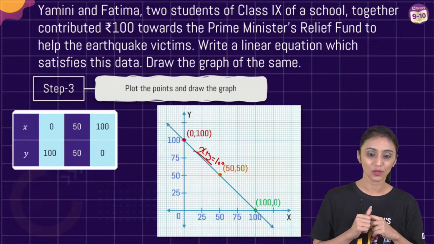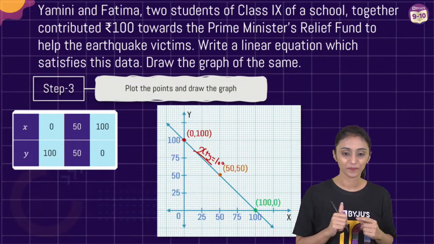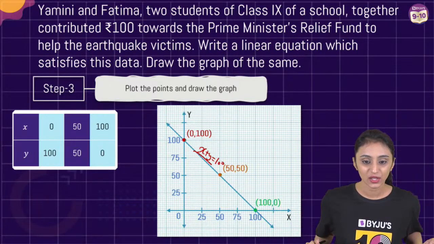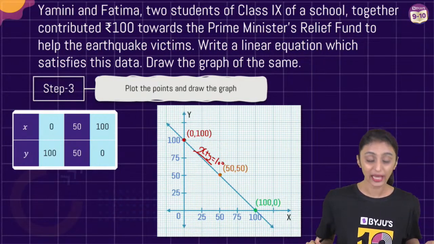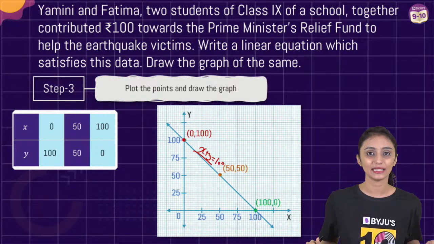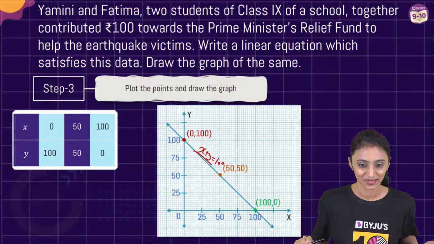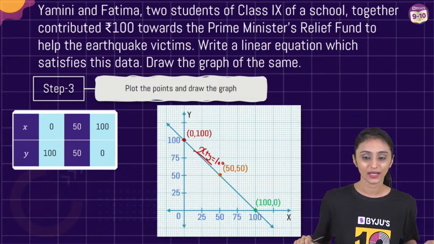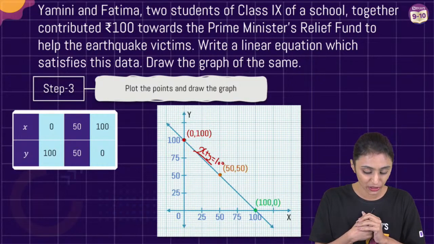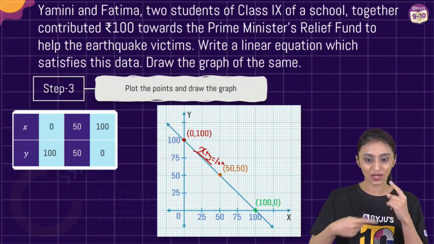Yes, that will also do. 10, 90 is also fine. Can we take the value of X as 1? Yes, absolutely, Sneha. You can take that, but in that case, Y would be 99. Plotting might be a little difficult for you, but yes, that is correct. Yes, Nazima. Correct, Prompt Insan. You can take that, 1, 99. Jijnasu, don't worry. Now that I've started with this chapter, linear equations, then we'll pick up the next one.